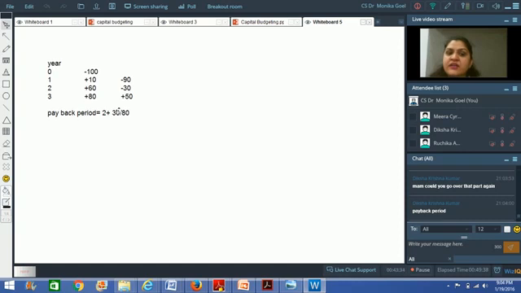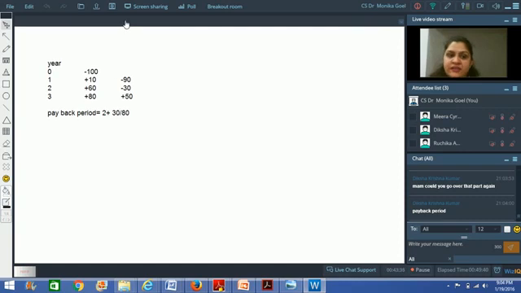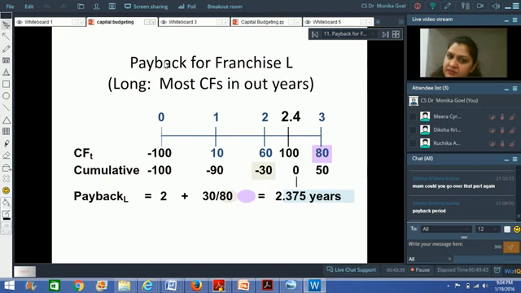So 2 years plus 30 divided by 80. How much proportion of the third year will go in recovering these 30 rupees? So it says 2 years plus 0.375 of the third year, right? So 2.375 years.